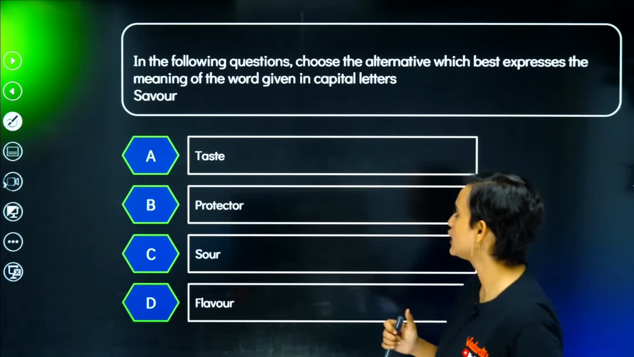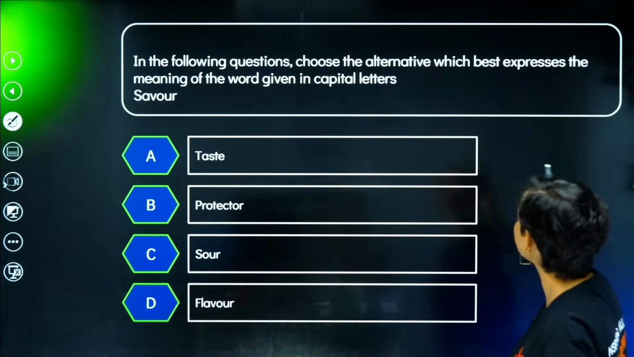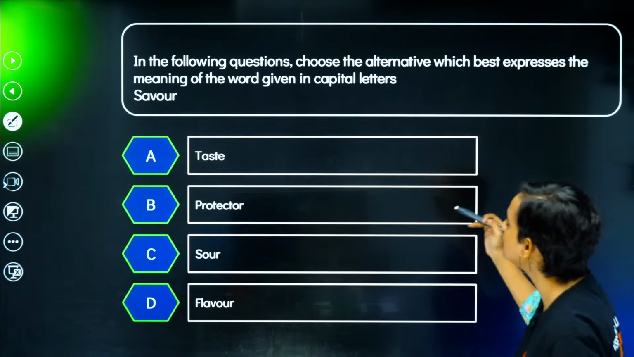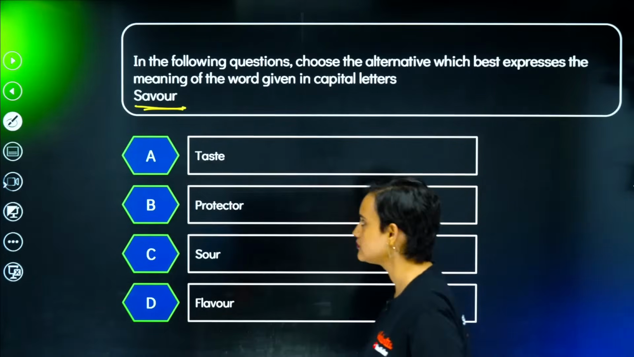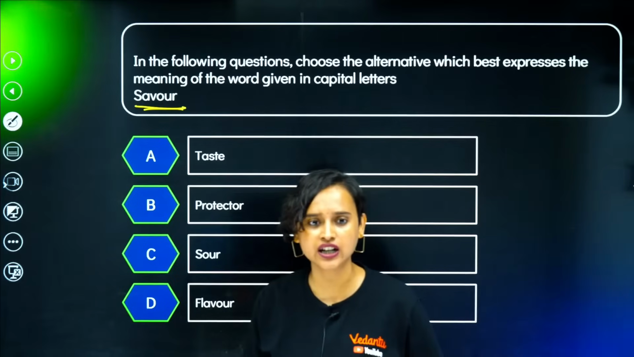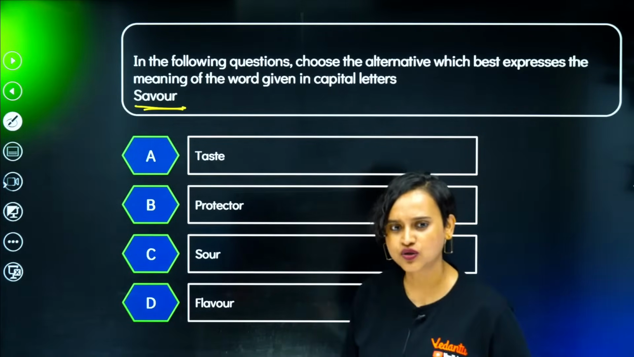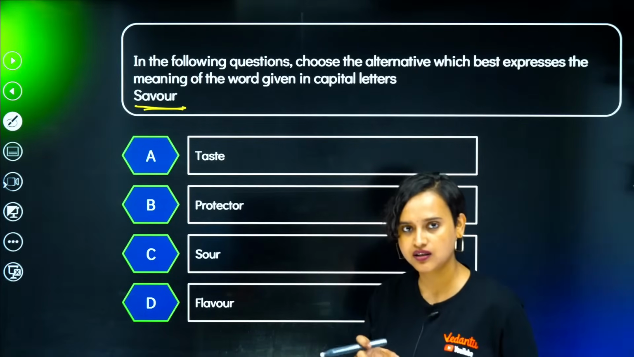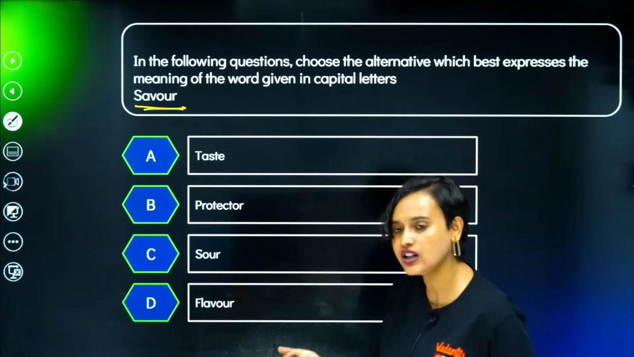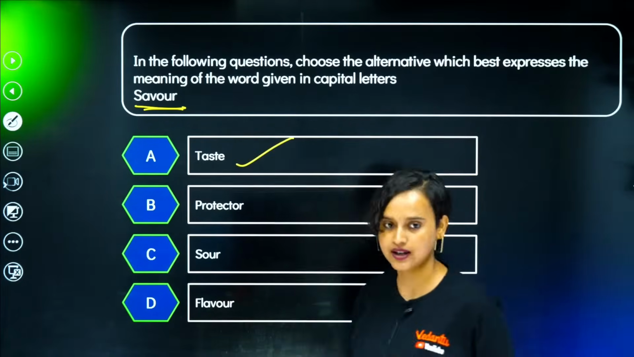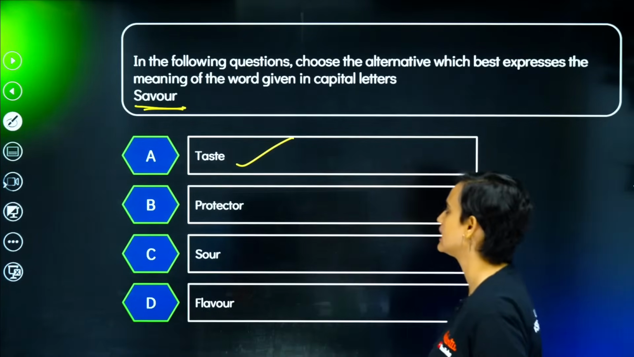Moving on. In the following question, choose the alternative which best expresses the meaning of the word given in capital letters. I think this is the capital letter one, savor. Don't we say sweet and savory? Sweet is also a taste and savory is also a taste, right? To savor is definitely to taste. Yes, that is the correct answer.